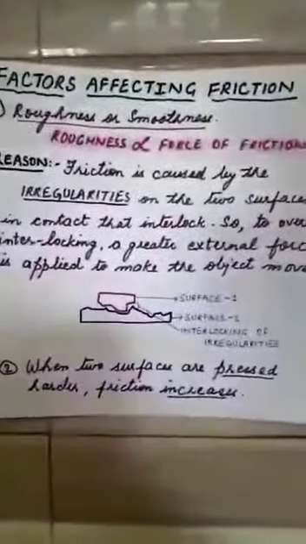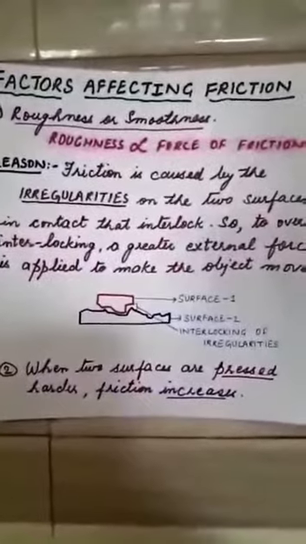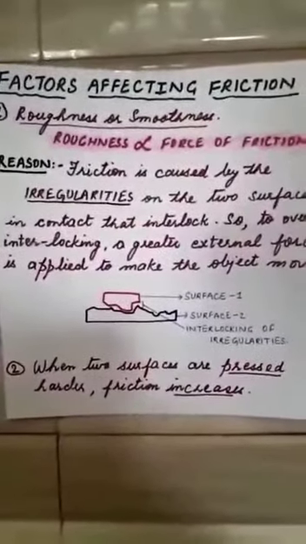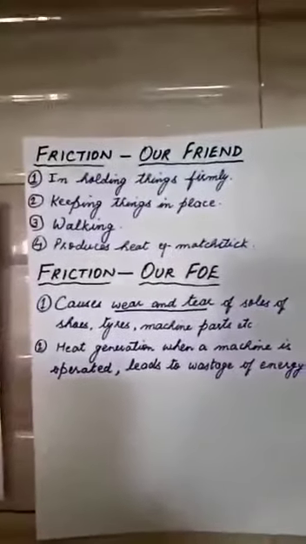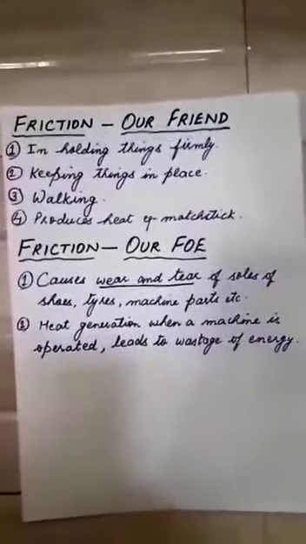I have prepared one stack like this, and you can see it is quite intact. So it shows that irregularities are actually the cause of friction, and their interlocking depends on the amount of friction.